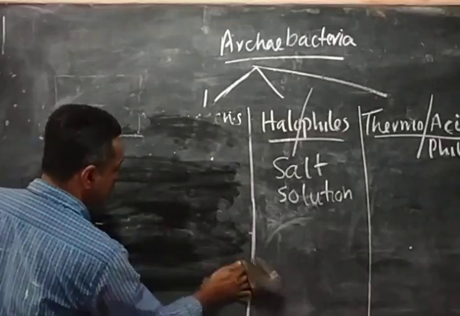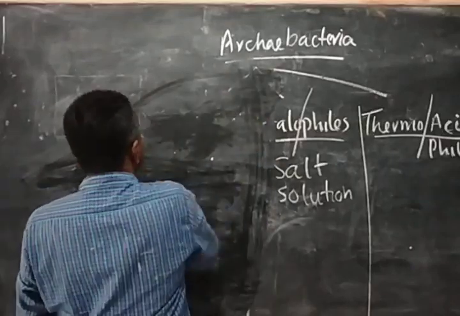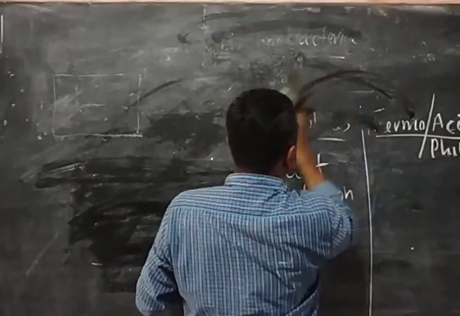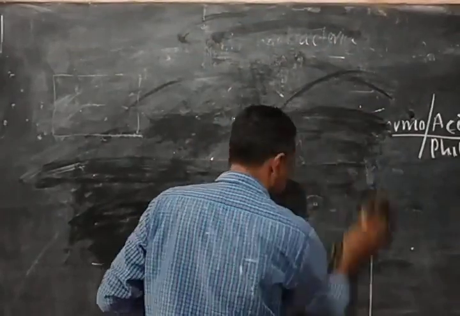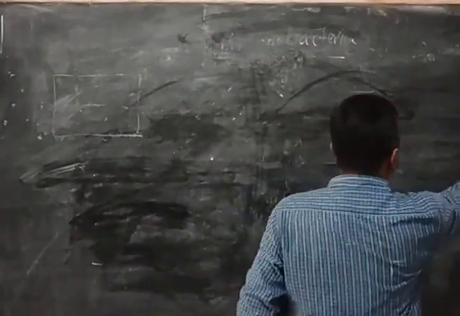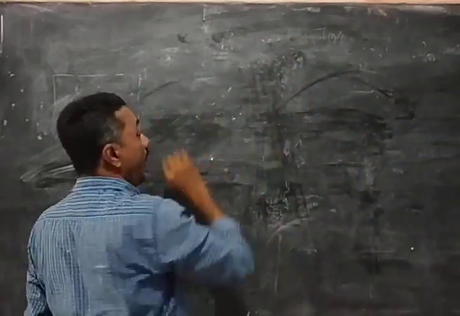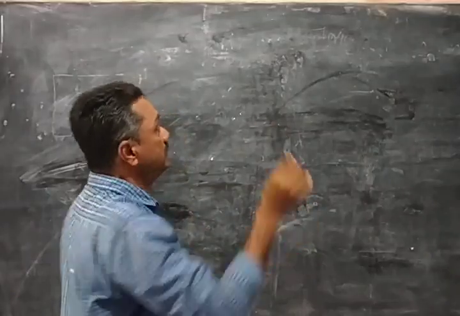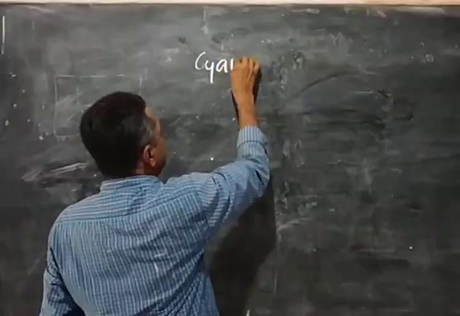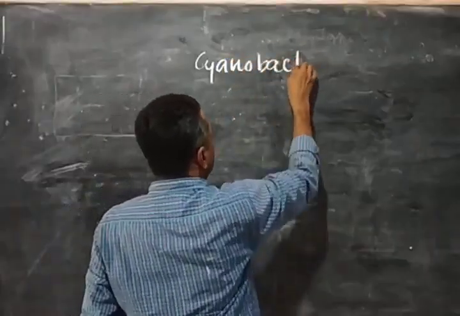Then comes the next group called cyanobacteria. The archaebacteria are the first group. Then comes the cyanobacteria.